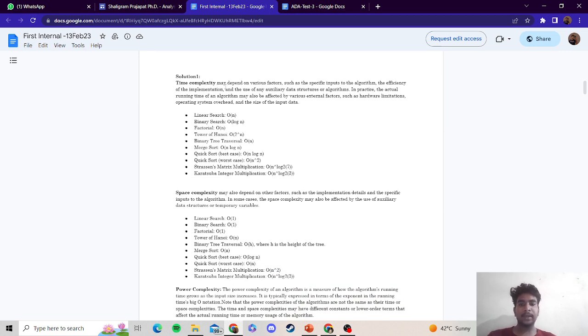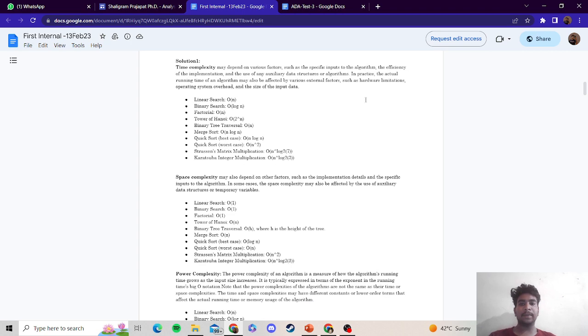Time complexity may depend on various factors such as the specific input to the algorithm, the efficiency of the implementation, and the use of any auxiliary data structure or algorithm. In practice, the actual running time of the algorithm may also be affected by external factors such as hardware limitations, operating system overhead, and the size of the input data.